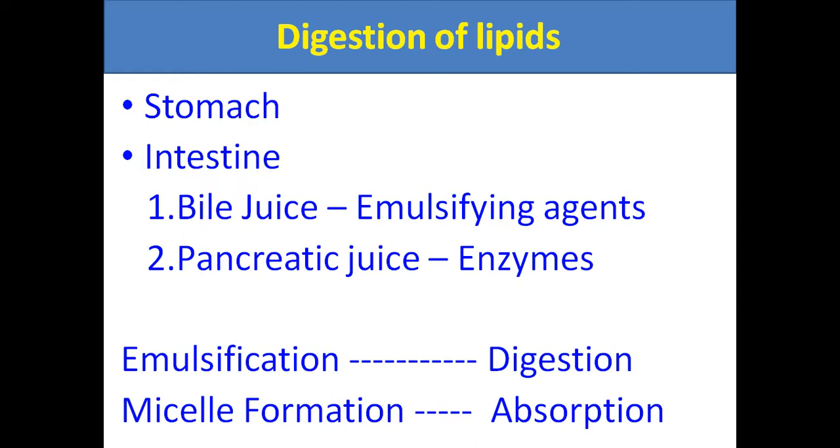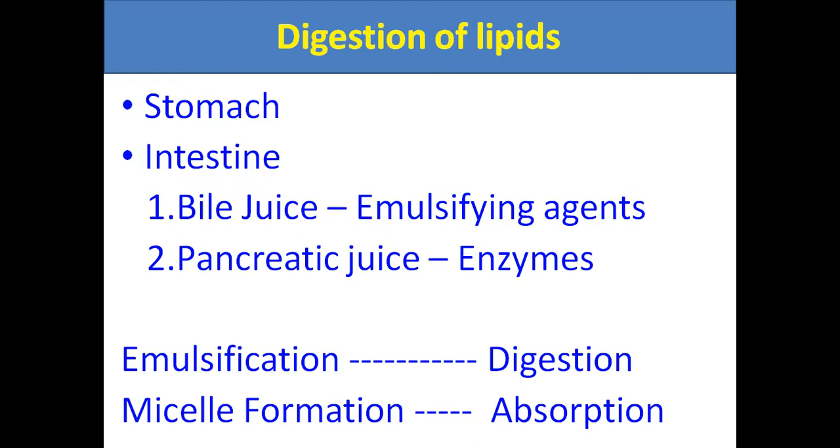In the stomach also there is not much significant digestion of lipids, but in the intestine the digestion of lipids will start. In the intestine, bile juice and pancreatic juice are produced into the gastrointestinal system. Bile juice is required for emulsification of the lipids present in the diet, and pancreatic juice contains the enzymes which can digest the lipids.